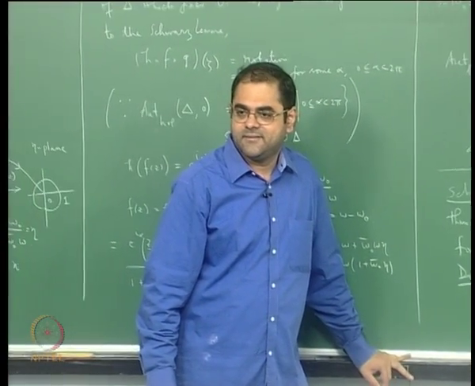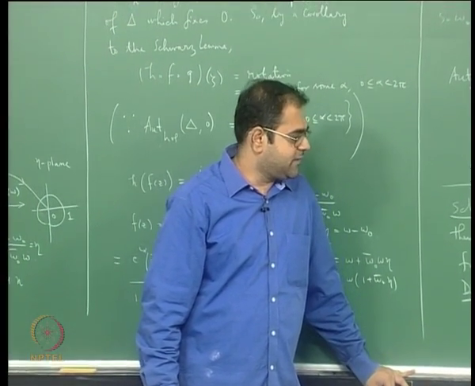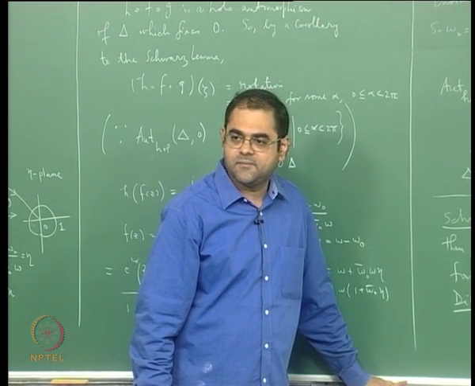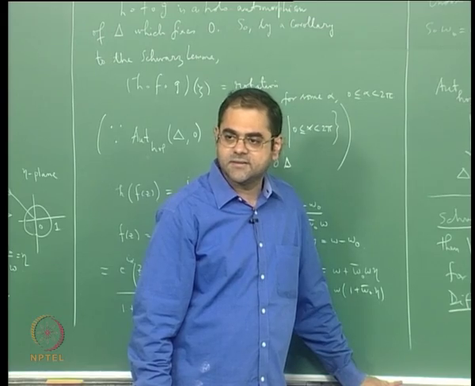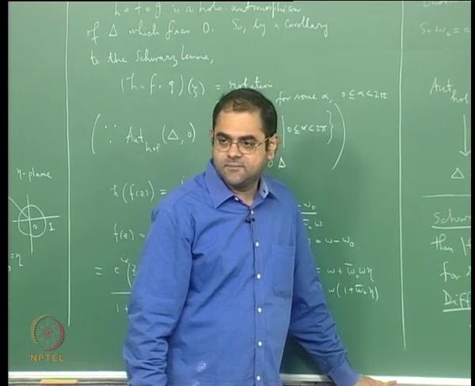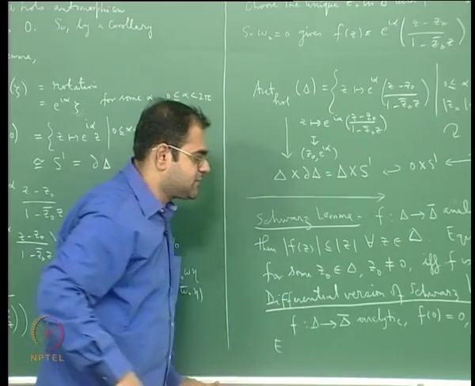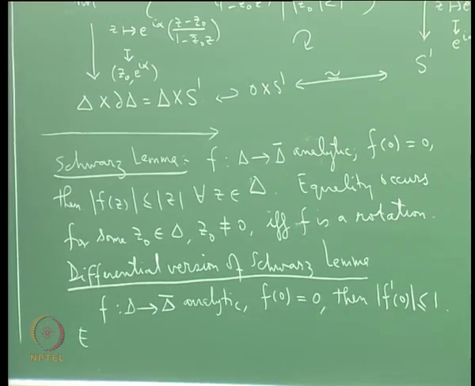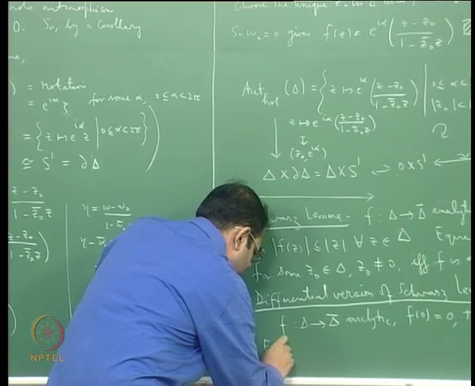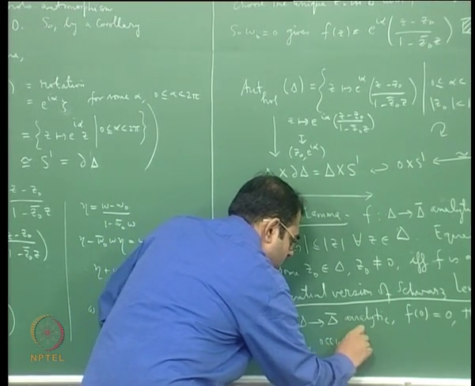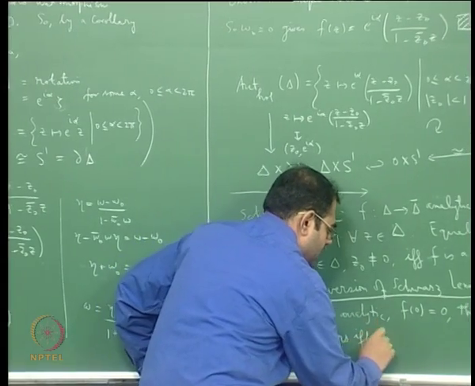The derivative at the origin of any analytic map of the unit disk into the closed unit disk cannot exceed 1. And again equality occurs if and only if f is a rotation.